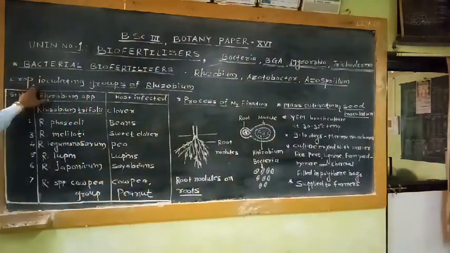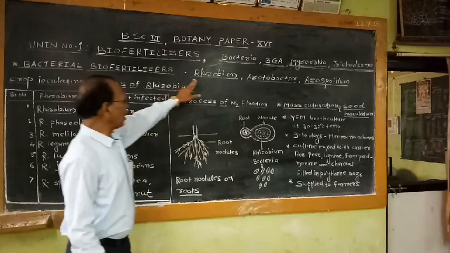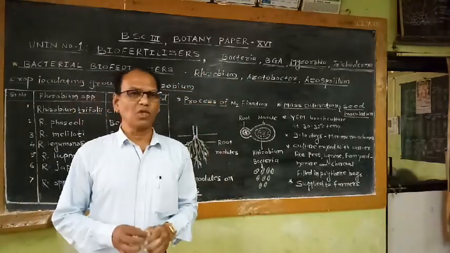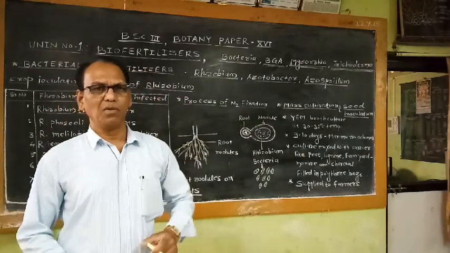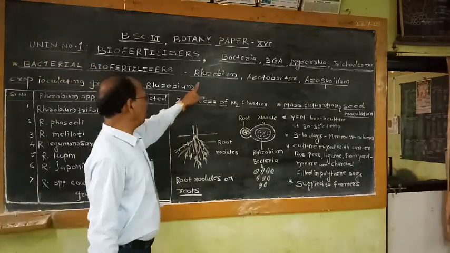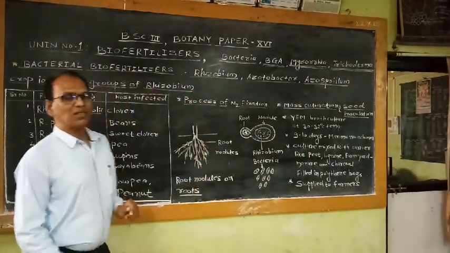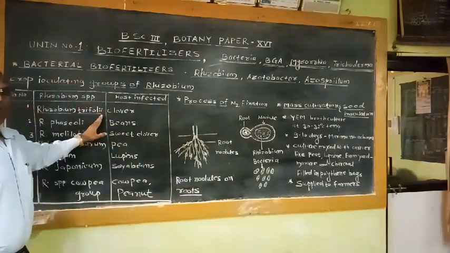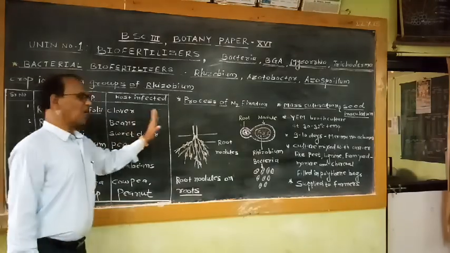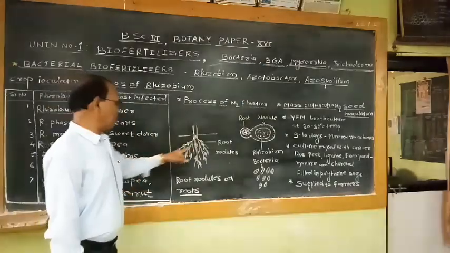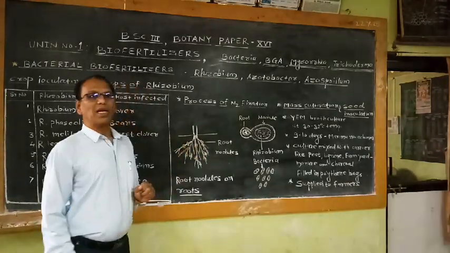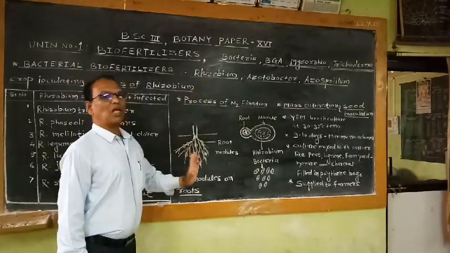As far as the different strains of Rhizobium are concerned, different species of Rhizobium infect specific crop plants. That means there is a specificity. A specific Rhizobium strain inoculates the root system of specific leguminous crops. Leguminous crops are very well known for the presence of root nodules on their roots. This root nodule contains symbiotic bacteria like Rhizobium.